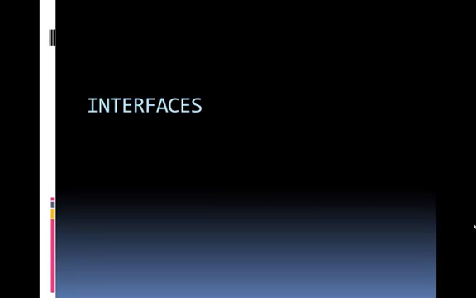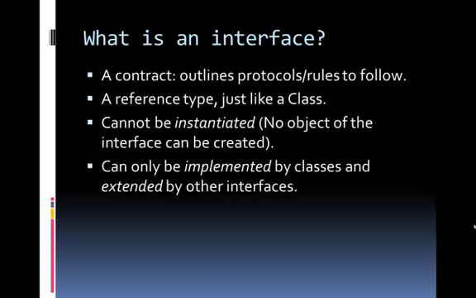Hi, this section will discuss interfaces. So what is an interface? Well, basically it is a contract that outlines protocols, rules to follow. It is also a reference type, just like a class, which means it is a specific type like posting or movie or string.